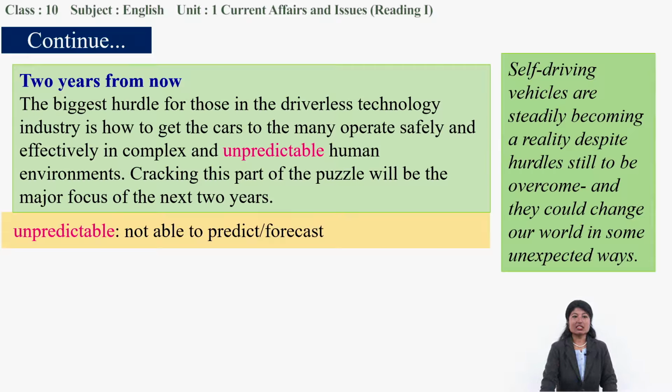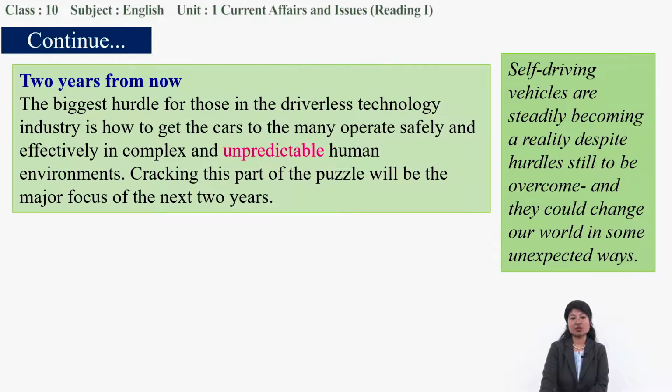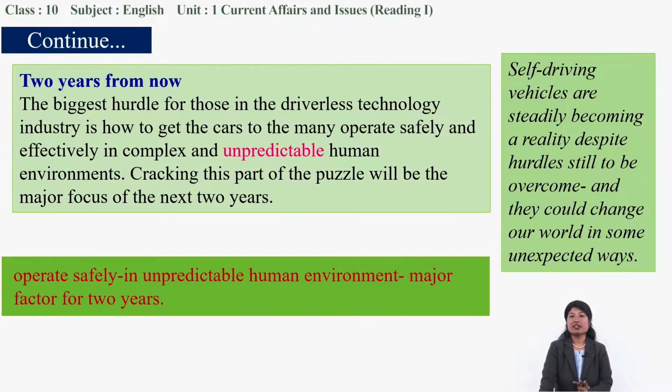So in this kind of human environment, the driverless car has to go through this problem, cracking it. Cracking this part of the puzzle will be the major focus of the next two years. Operating safely in an unpredictable human environment is the major factor for the next year.